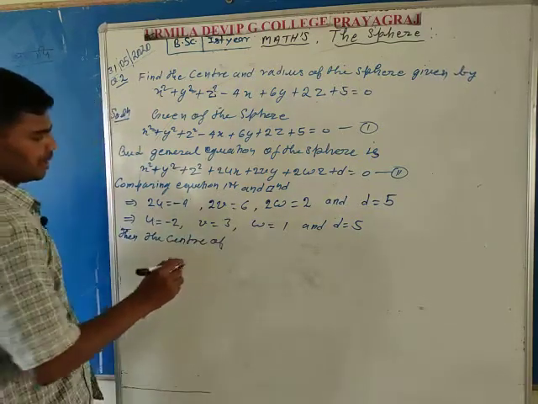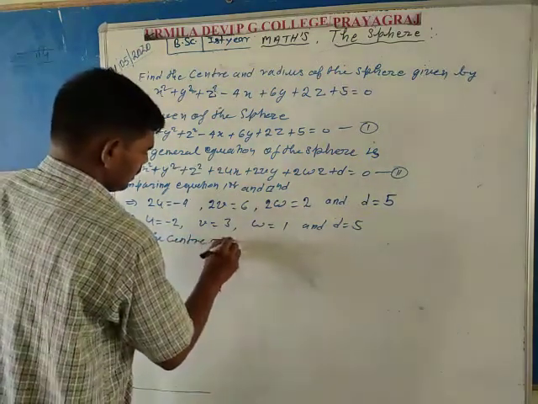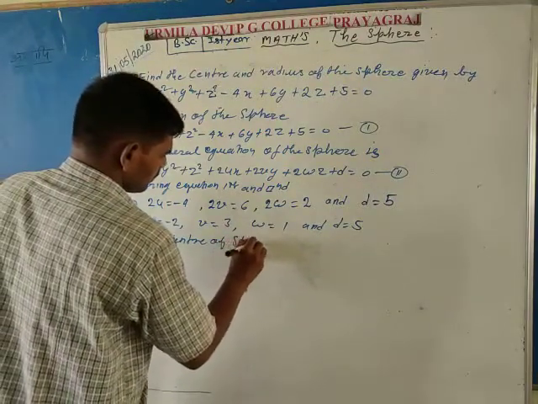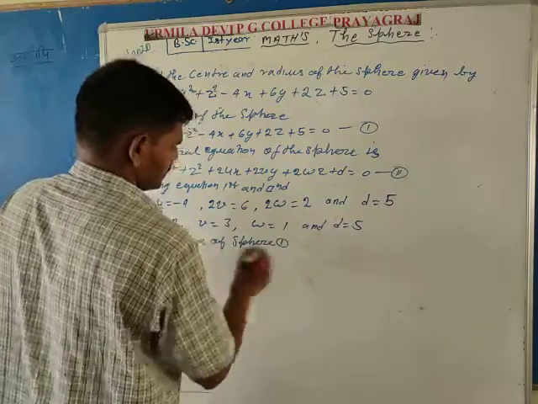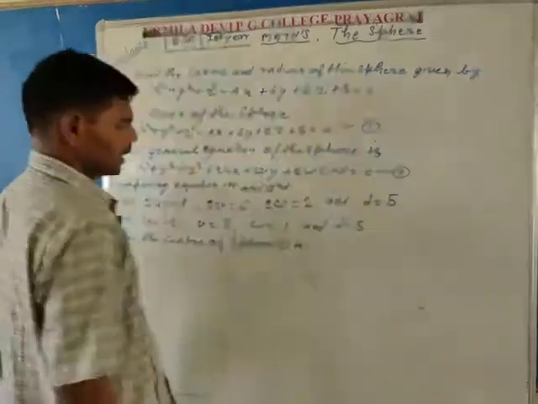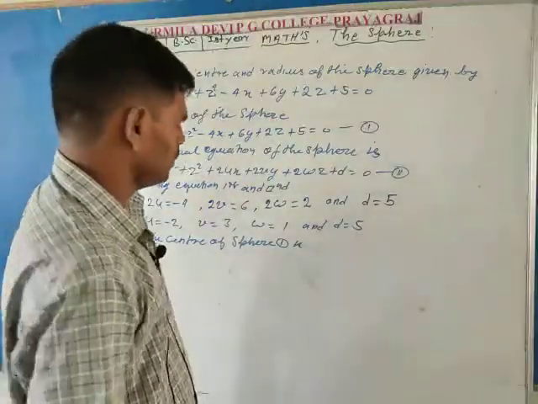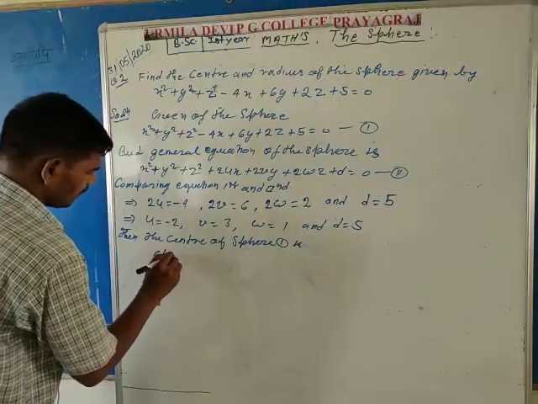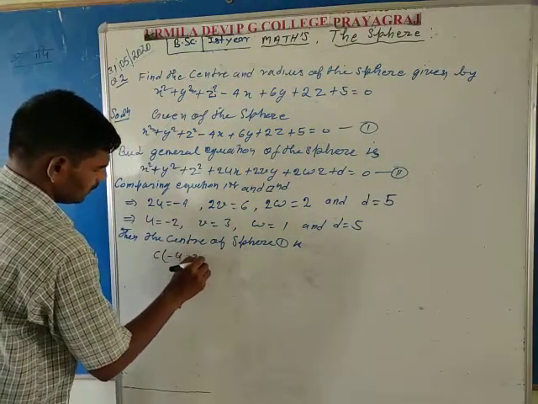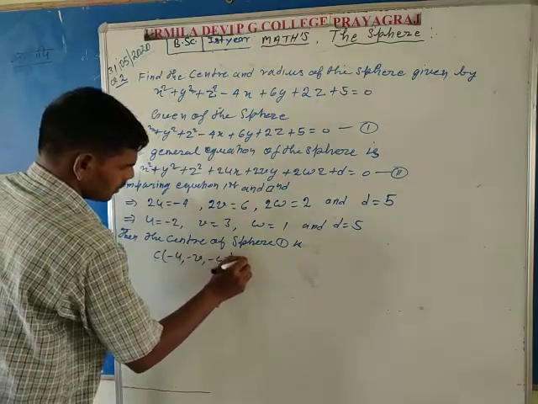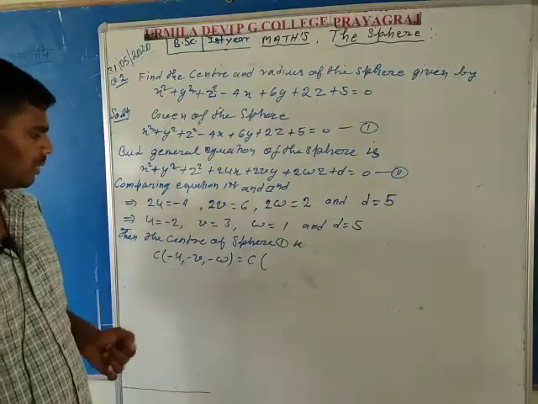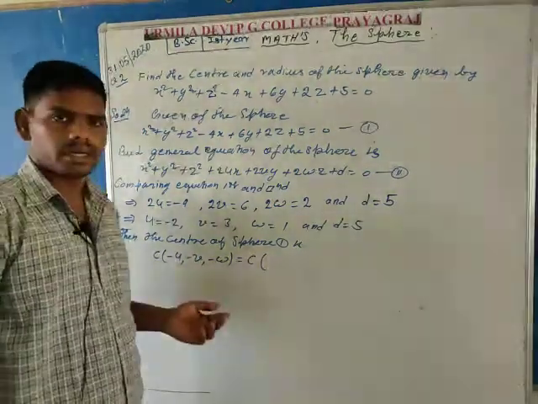Then the center of the given sphere is denoted by capital C. So the coordinates of C are -u, -v, -w, as you discussed in the article.